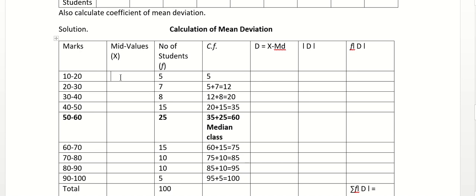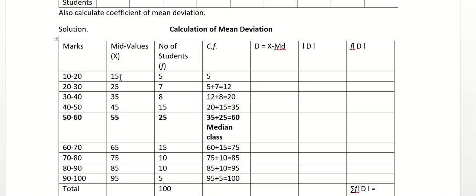So 10 to 20, the mid value is 15. So here you can also do 10 plus 20 divided by 2. So 10 plus 20 is 30, 30 divided by 2 is 15. Similarly, 20 plus 30 is 50, 50 divided by 2 is 25. Right? Upper value plus lower value divided by 2. So here it is 35, 45, 55, this is 65, 75, 85, and this is 95.